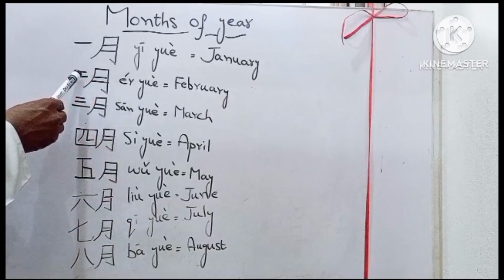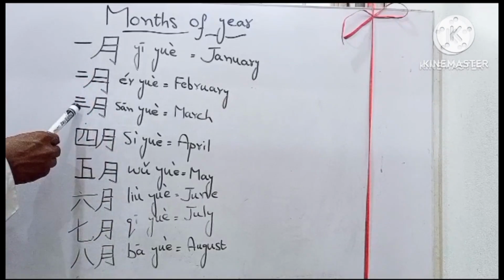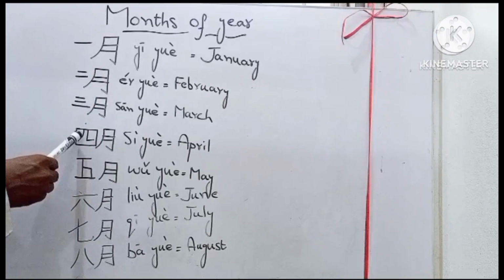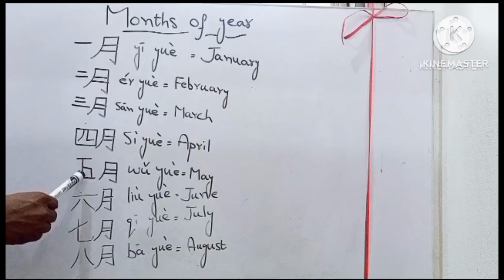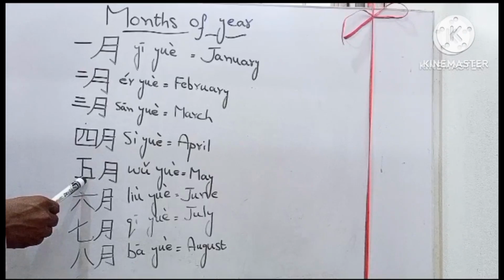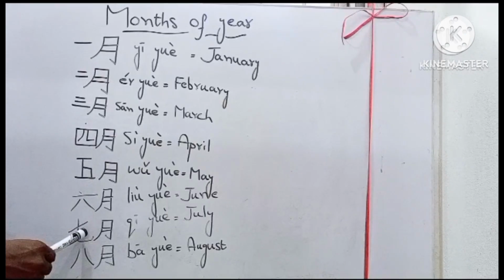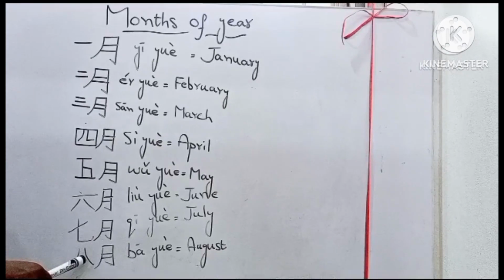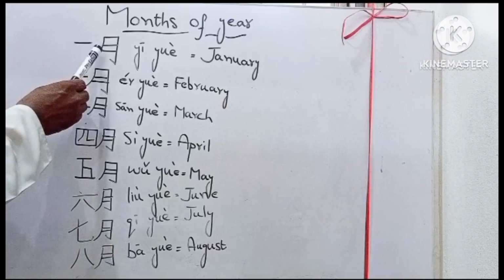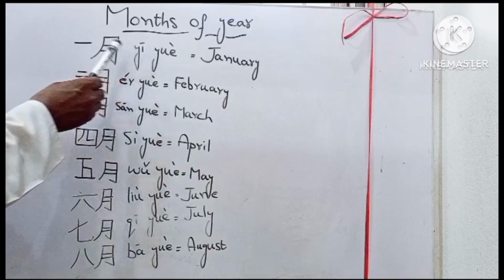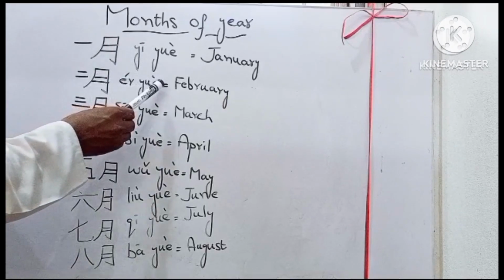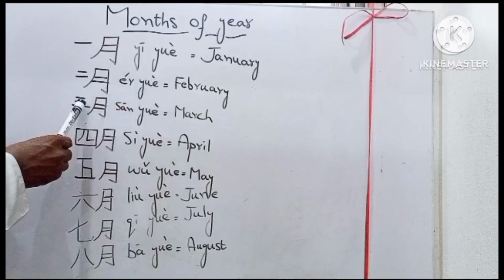E means 1, Er means 2, San means 3, S means 4, U means 5, Liu means 6, Chi means 7, Pa means 8. EUA, first month of the year. RUA, second month of the year.